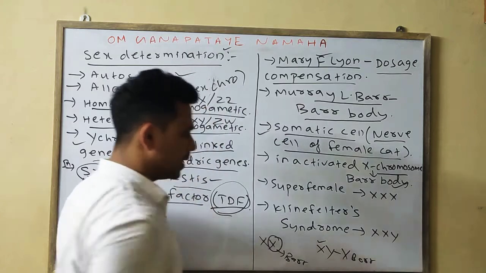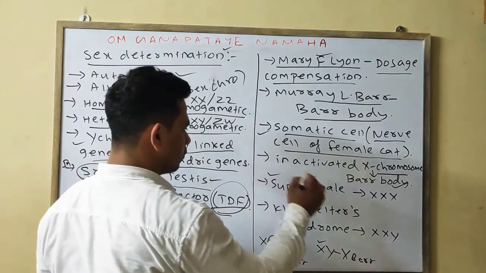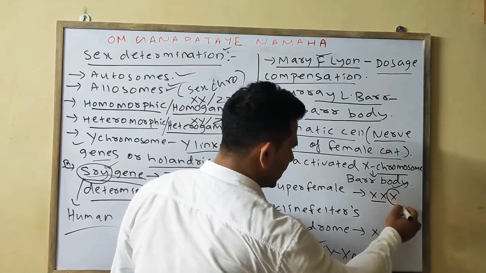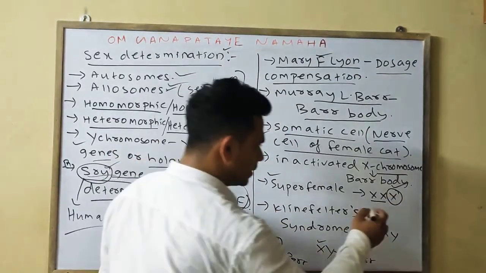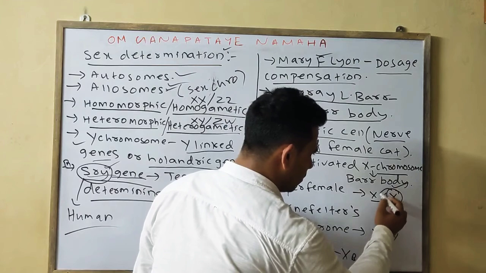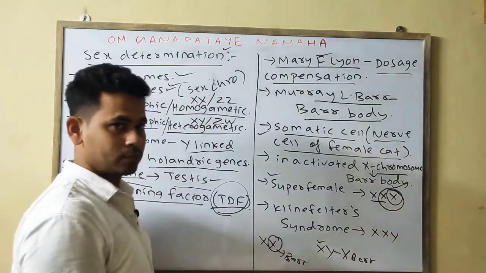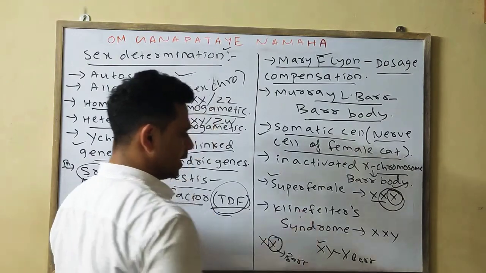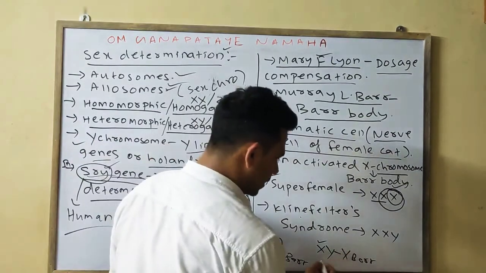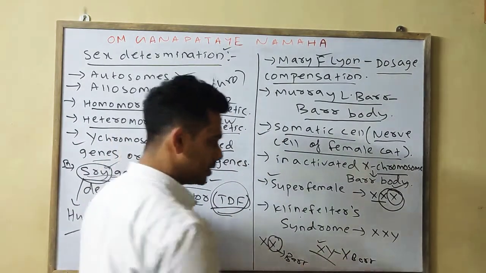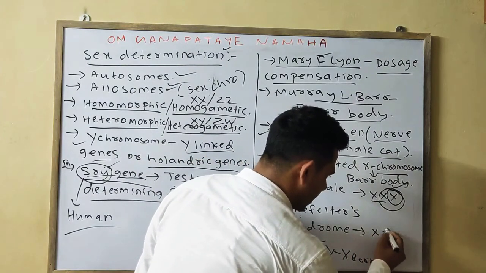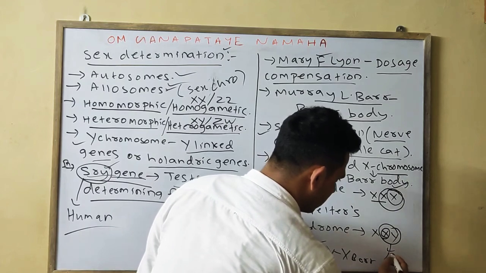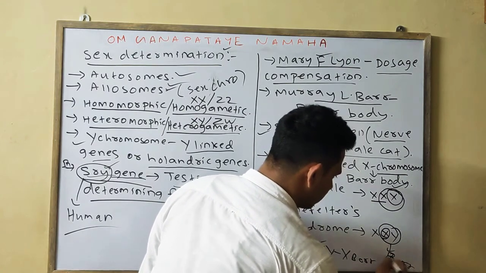But there are some exceptions, such as the super female, where in place of 2 X chromosomes there is 1 extra X chromosome. So in this case there are not 1 Barr body but 2 Barr bodies. And in the case of the male, some exceptions are present, such as Klinefelter syndrome. In the male there should be no Barr body, but as 1 extra X chromosome is present, 1 Barr body is present.